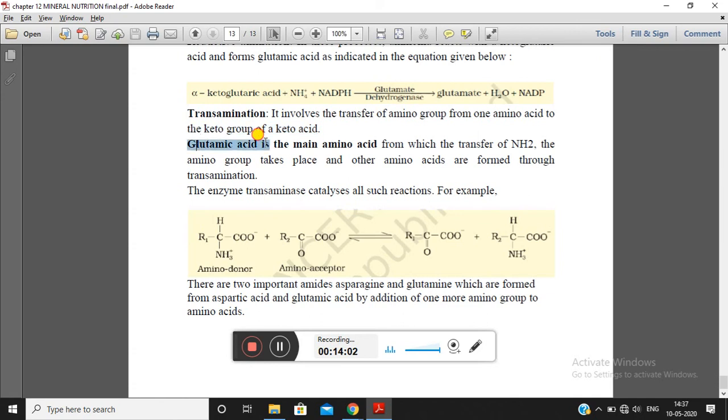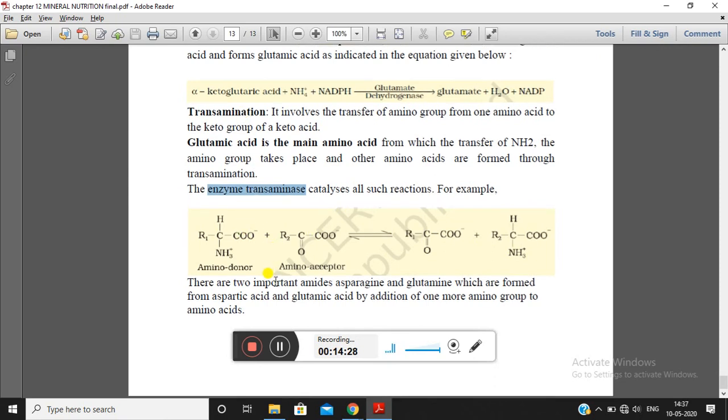So glutamic acid is the main amino acid which is formed due to the transfer of the amino group, and the other amino acids are formed through the process of transamination. The enzyme transaminase helps in the process of transamination.